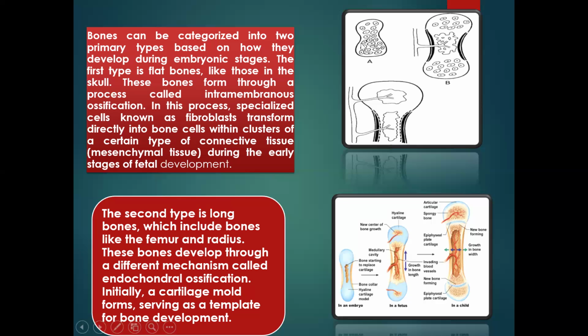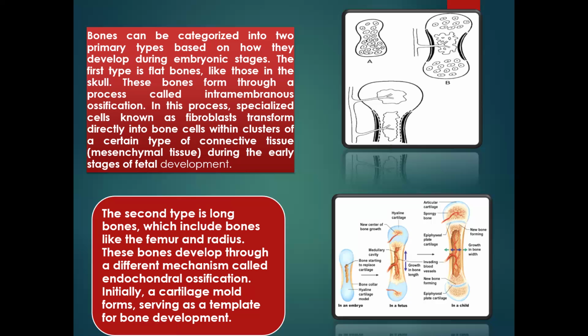This is mesenchymal tissue during embryonic development in utero. So these specialized cells, the fibroblasts, transform themselves into bone cells within clusters of certain types of connective tissue known as the mesenchymal tissue. So from this, it leads to this process. From this becomes a bone. And that is how flat bones, irregular bones, develop during the embryonic development.